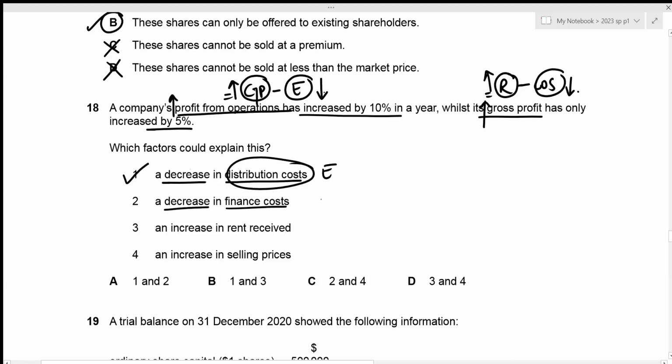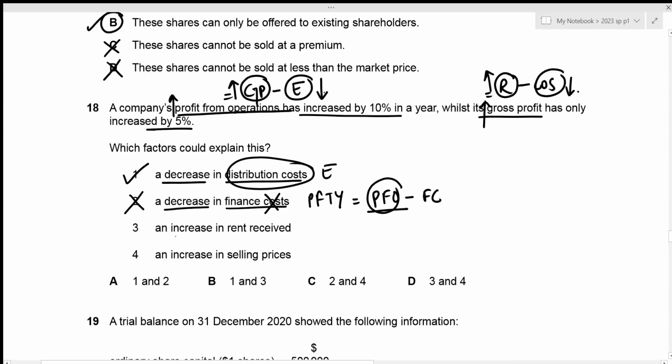Okay, but remember that finance cost is only used in order to figure out the profit for the year, as we subtract our finance cost from profit from operations. But we're only talking about profit from operations here, which means that a decrement or increment in finance cost has no effect in our profits from operations. So the second factor cannot explain the condition given in the question.